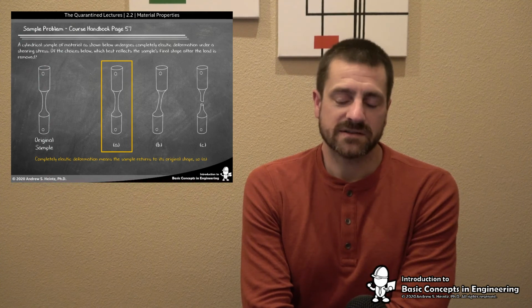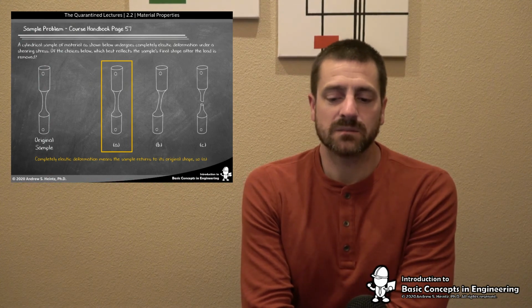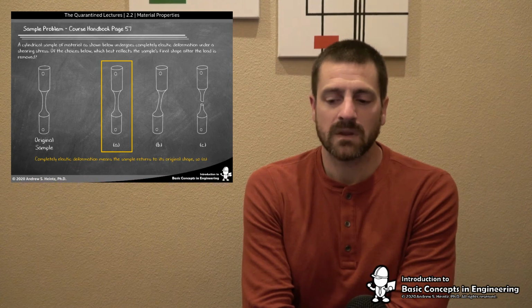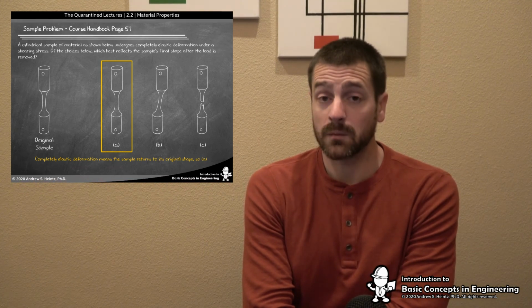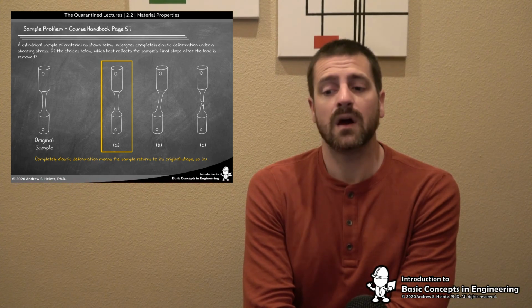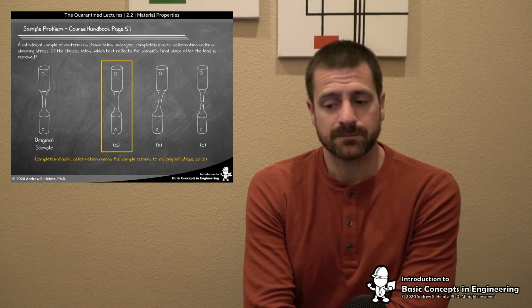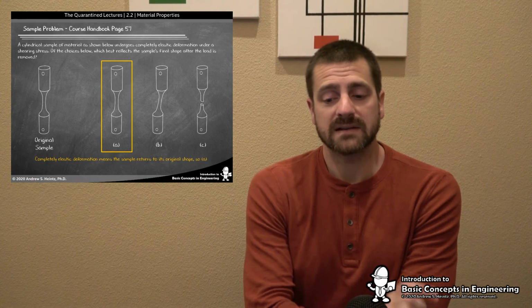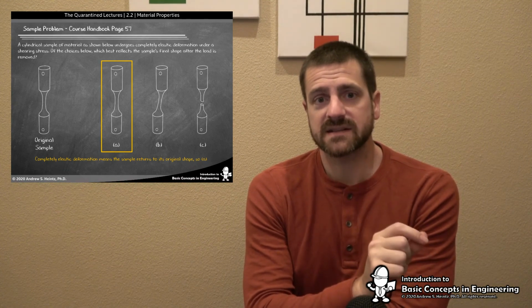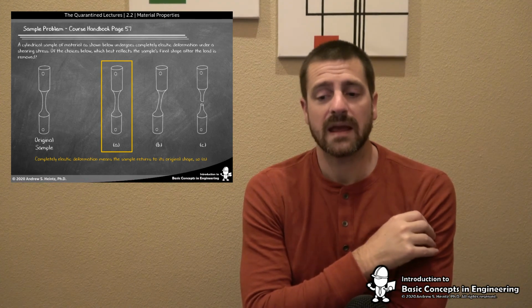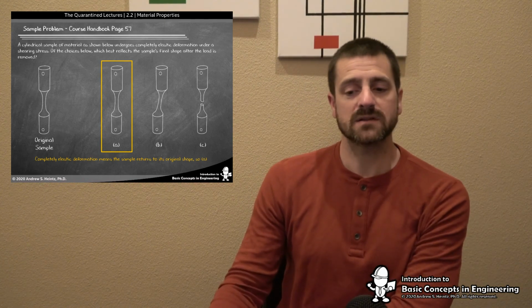So A is the correct answer here, and the reason is that completely elastic deformation means the sample returns to its original shape. B has deformed. It did deform very clearly. The top and bottom went in different directions, which would have supported our shearing stress. And C did not only deform, it actually broke. It broke to the point of fracture. So again, remember that elasticity, high elasticity, means the ability to return back to its original shape after the load is removed. A is the only one that fits that criteria, so A is the correct answer.